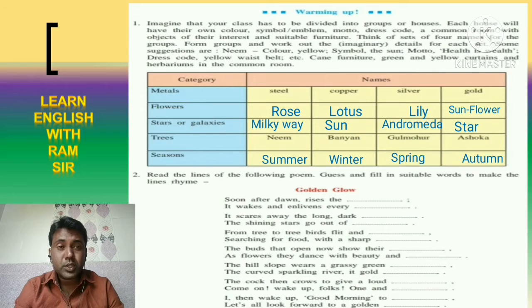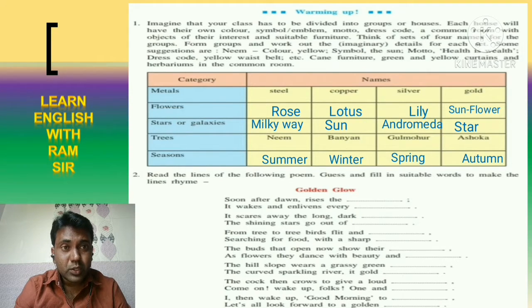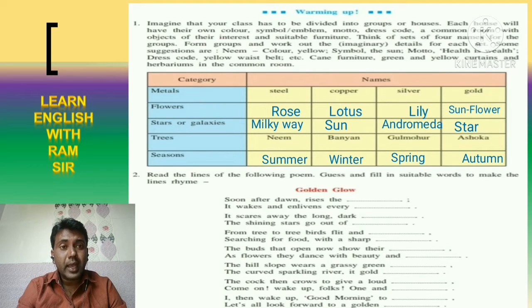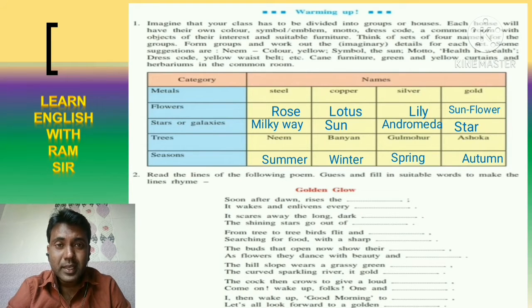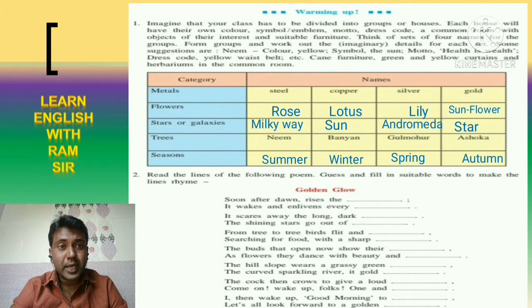So, soon after dawn rises the sun. It wakes and enlivens every one. So sun and one, this is a rhyming pair. In such a way you have to solve the other things. For example, it scares away the long dark night.